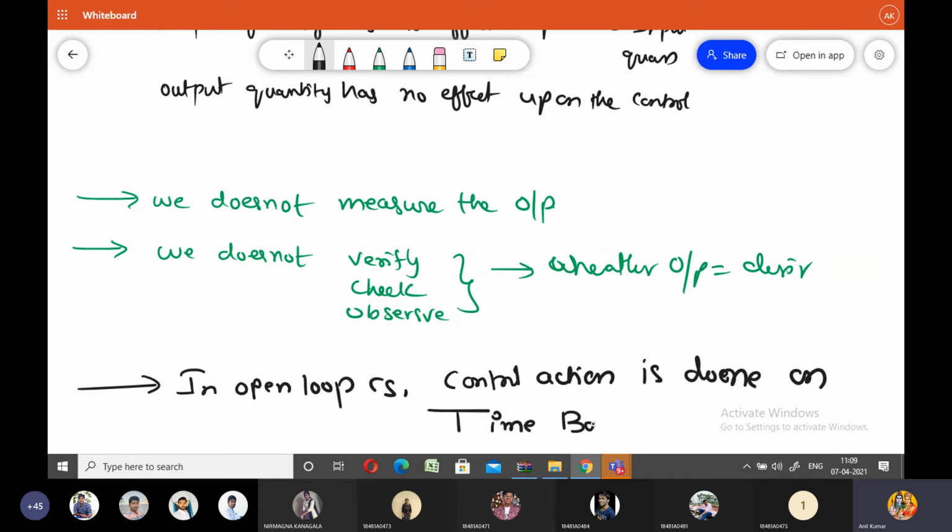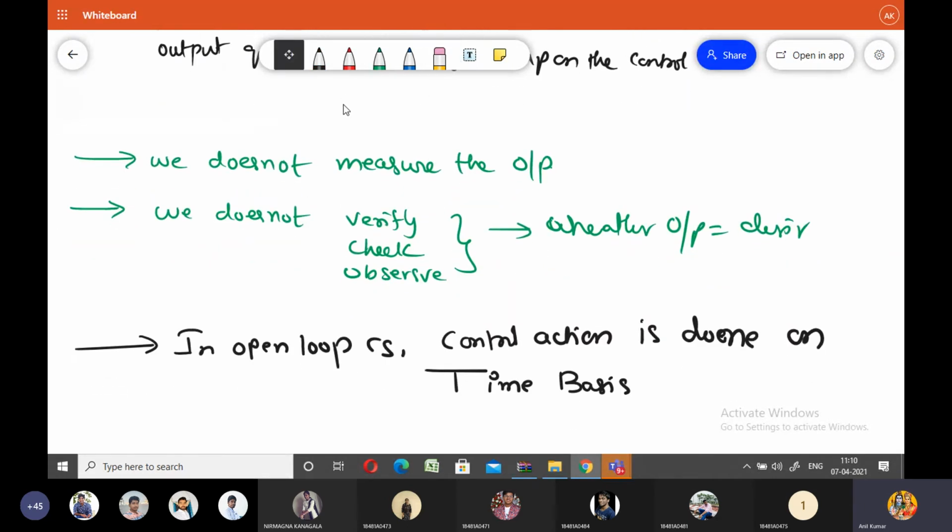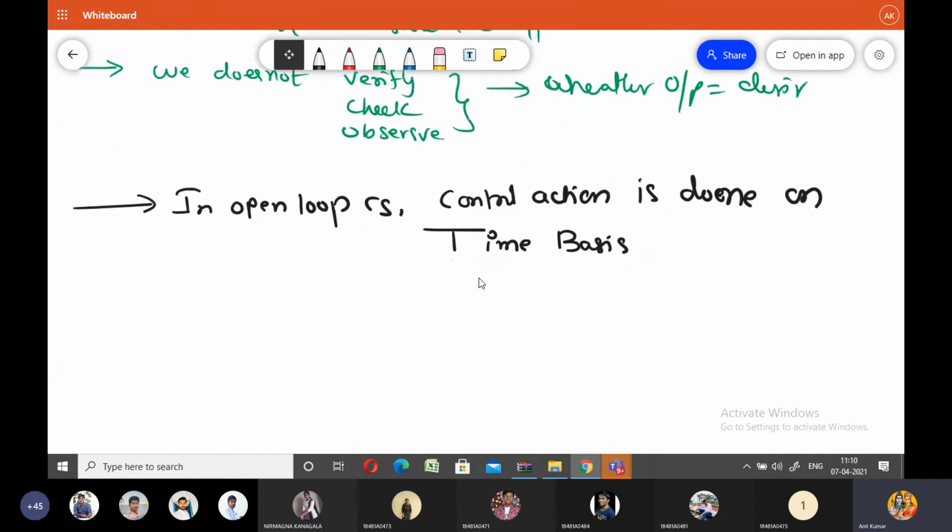This is very important. The control systems that operate on the time basis are called open loop control systems. This is a very important objective type bit.